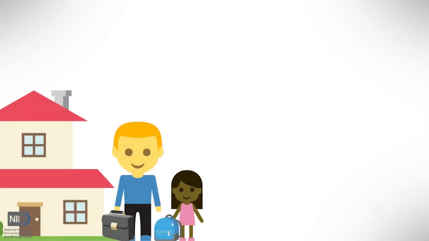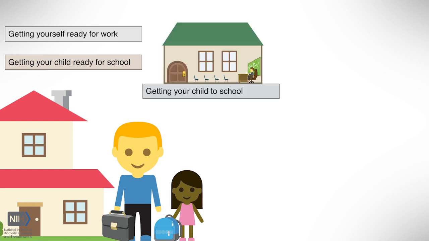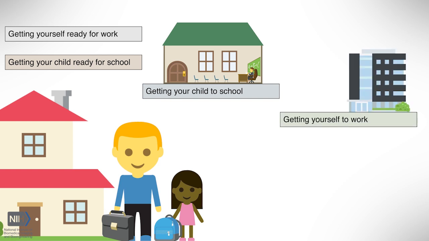And if that sounds like it's really complicated, let me remind you, going back to Module 1, you do this all the time. Let me give you an example. Getting your child and you ready in the morning and going off to school and work. So first, you have 2 parallel processes of getting yourselves ready. Then, you have a milestone of getting out the door. After that, you have a single process of getting your child to school, followed by another single process of getting yourself to work. I point out this simple example because you know how to do this, and you know how to identify processes that are both in parallel and in serial.